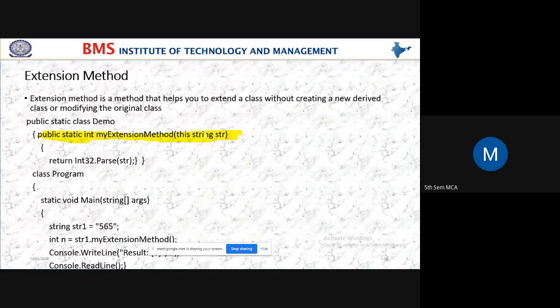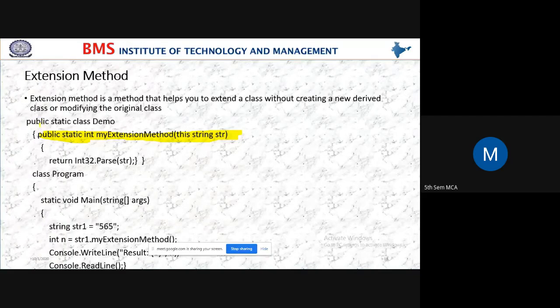Now you may ask, what is the use of this extension method? In some situations, if you want to include one more method in the program, with the help of this extension method you can include one more method, but that extension method will be having this keyword in the argument list. Can you see this keyword, students? Yes, ma'am. This method is an extended method.